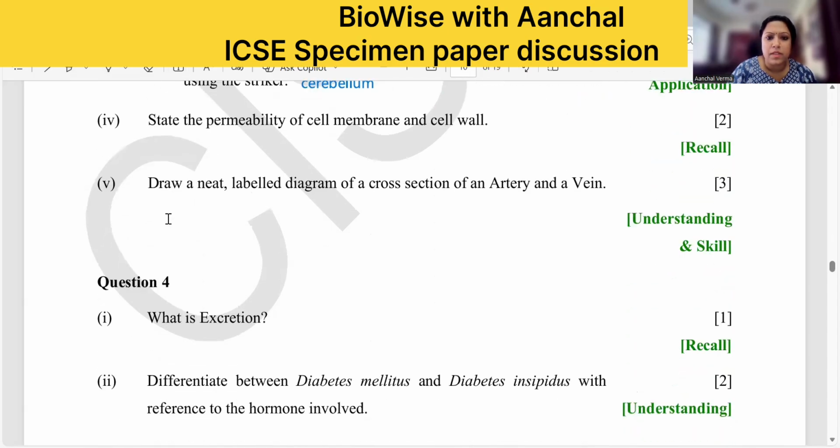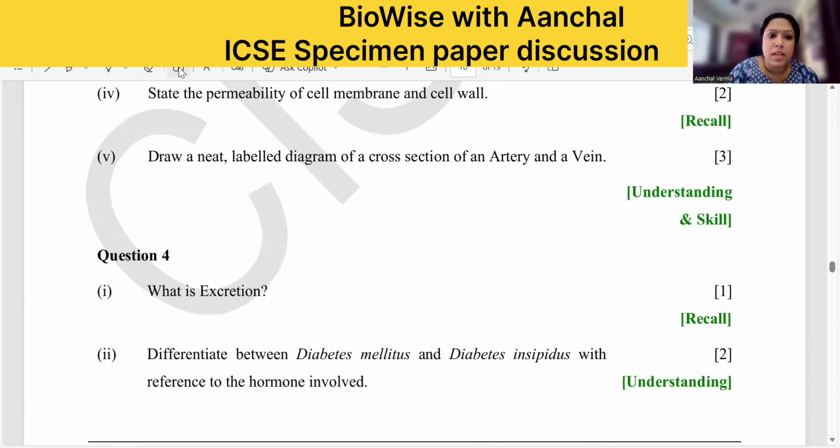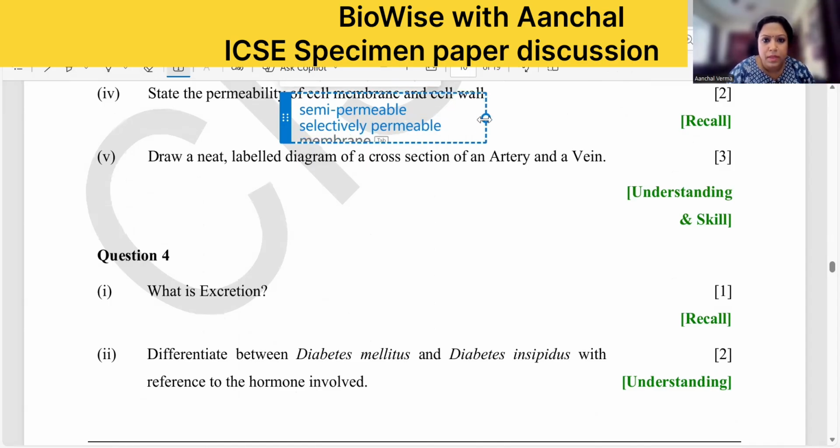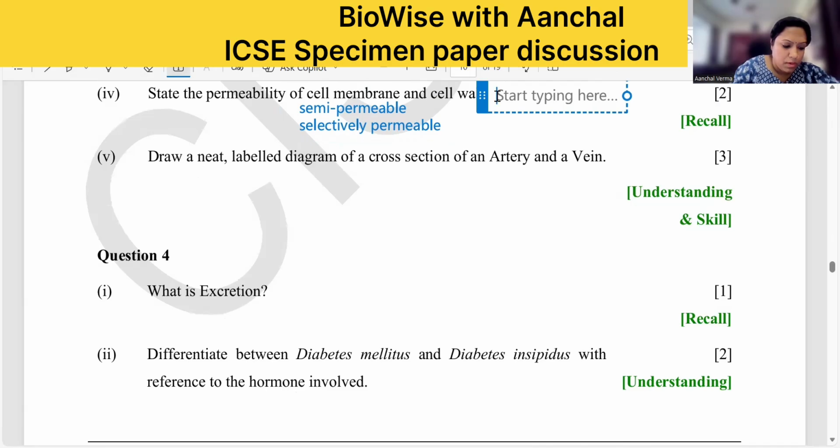State the permeability of the cell wall and the cell membrane. Now, cell membrane is semi-permeable, and you can also write selectively permeable. Right? Selectively permeable, you can write. And cell wall is freely permeable, right? You have to write the word freely. Freely permeable. Okay? That is freely permeable.